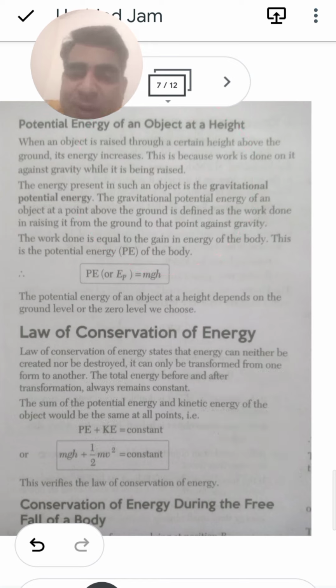Now the next one, very important, the law of conservation of energy. The law of conservation of energy says that energy can neither be created nor destroyed, but it can be changed from one form into another form.